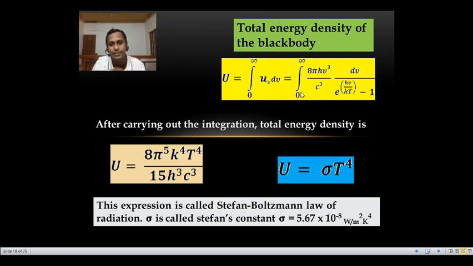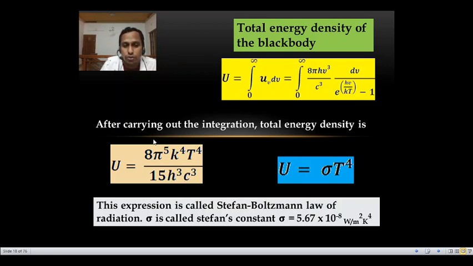After integration and substitution for frequency 0 and frequency infinity, the total energy radiated from the black body is equal to 8 pi raised to 5 k raised to 4 T raised to 4 by 15 h cubed c cubed. Here 8 is a constant, pi is a constant, Boltzmann's constant is a constant, 15 is a constant, h is Planck's constant, and c is the velocity of light.